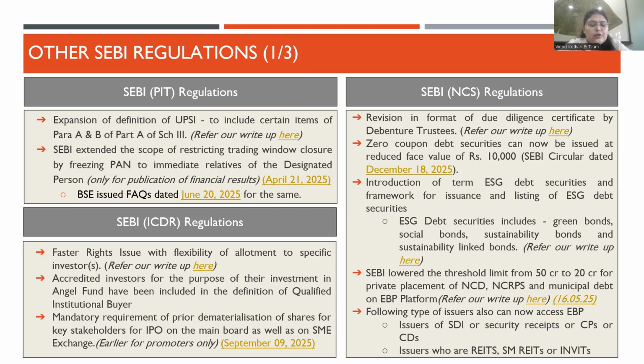Next, we'll move on to ICDR regulations. So, the first one being the faster rights issue. Pursuant to the amendment in ICDR, the rights issue timelines have been significantly reduced, and the requirement of submitting the draft offer document to SEBI has now been done away with, and the said offer document is now to be submitted to the stock exchanges.